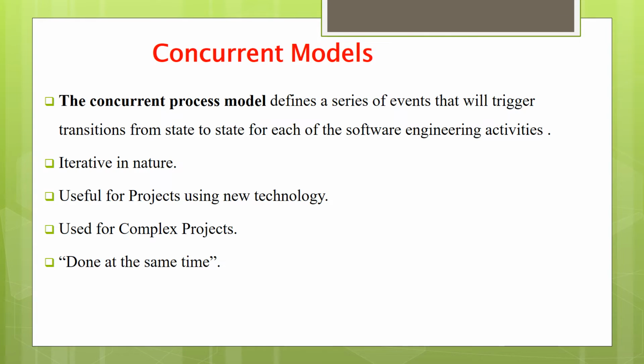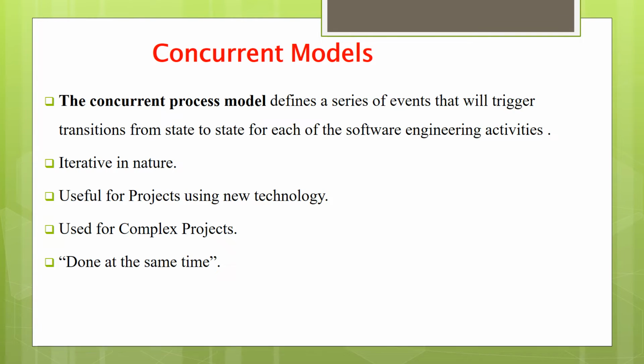Then the next one, that is a very important functionality, that is the concurrent process model is an evolutionary process model. In software engineering, the term concurrent means done at the same time. If we take the waterfall model as an example, you will not know the activities going on in each phase. Only after the phase is over, you get a work product or a document.